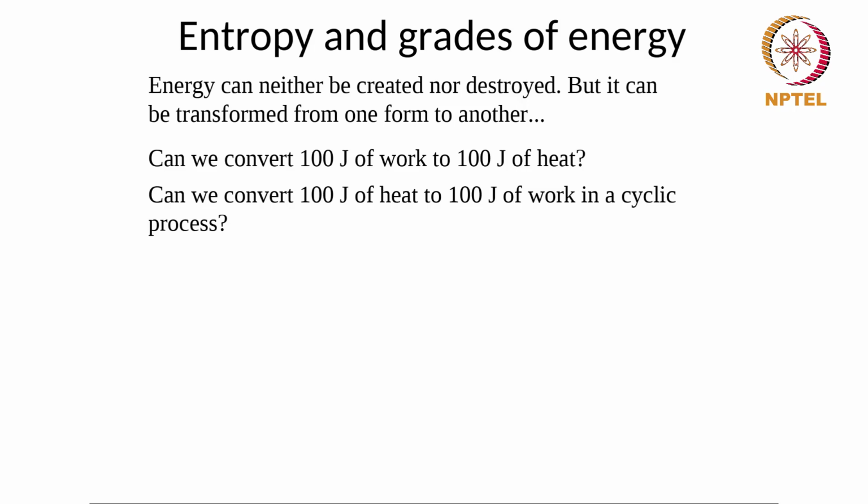So for example, if I give 100 joules of heat to a Carnot engine, it would do some amount of work which is based on the temperature of the high temperature and the low temperature sink, and it would reject the remaining heat. So if I gave it 100 joules of heat at high temperature, it will not give me 100 joules of work, because we know the Carnot efficiency is also not 1. So this is going to be even less than this. Depending on the temperatures, it may be half or more than half or less than half. And therefore, what we see is we cannot convert all of the heat into work in a cyclic process.